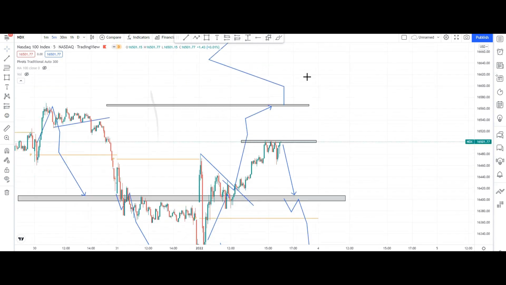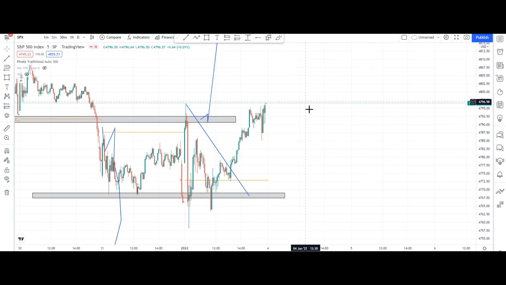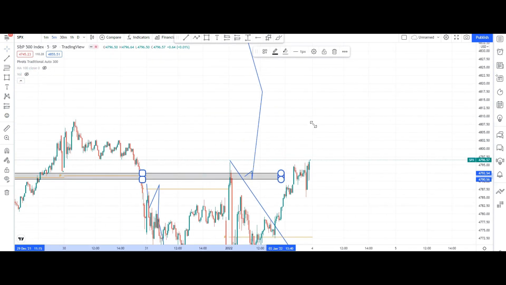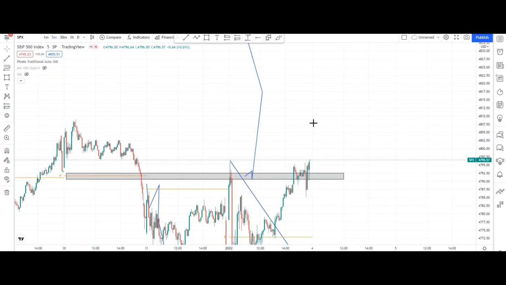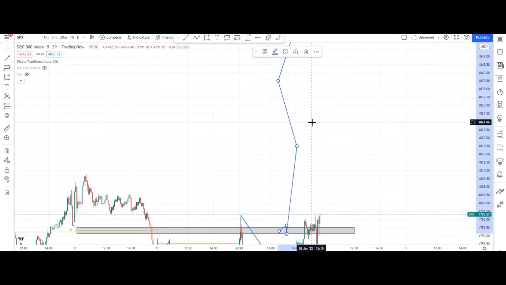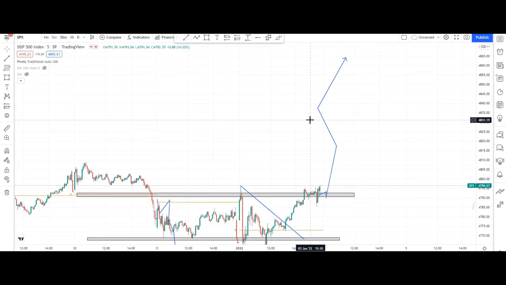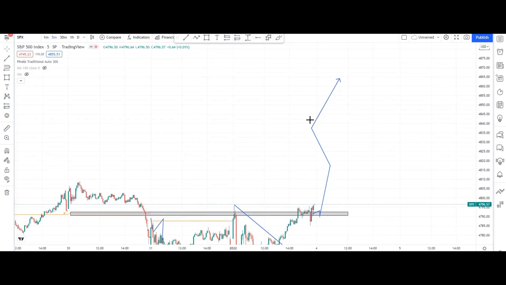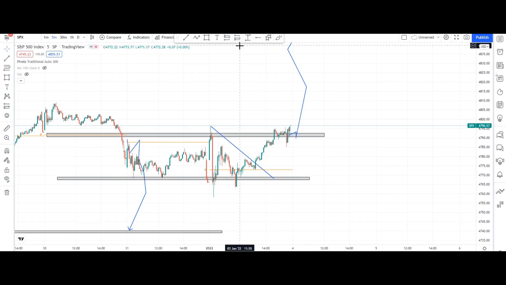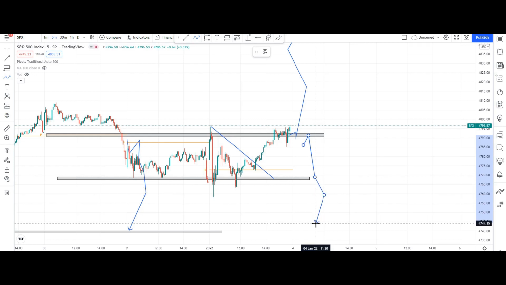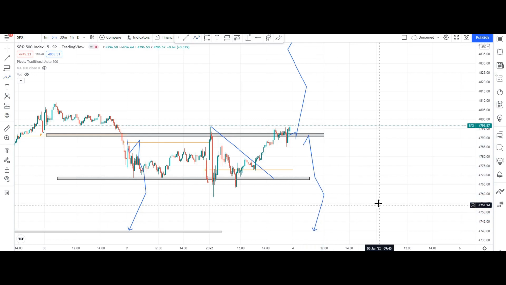Okay guys, in SPX we can see that this is one of the major supporting areas. Now it is continuously taking support. I have told you also that the SPX 500 index, I think, will eventually reach 5000. Okay guys, so this is one of the upside momentum. Now you can see that if it takes resistance from here, your first target, second target and third target, these three targets you can go for.